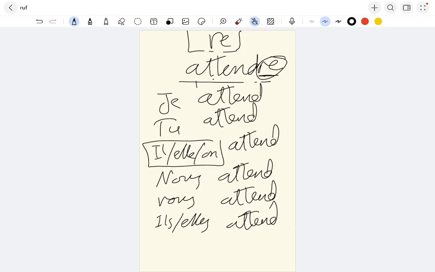But there is one small thing we have to do. Verb attendre, it starts with an A. A in French is a vowel, okay? So in that case, we have to do a little change with je. We cut the E as you saw, and then we make an apostrophe, just with je. So je, which means I, if it's followed by a verb that starts with a vowel, we remove the E and add an apostrophe. Now let's add the endings. What are the endings of the third group? If you remember, S, and then nothing. I will not add anything in the third one. And here, like first group, ONS, EZ, and ENT.